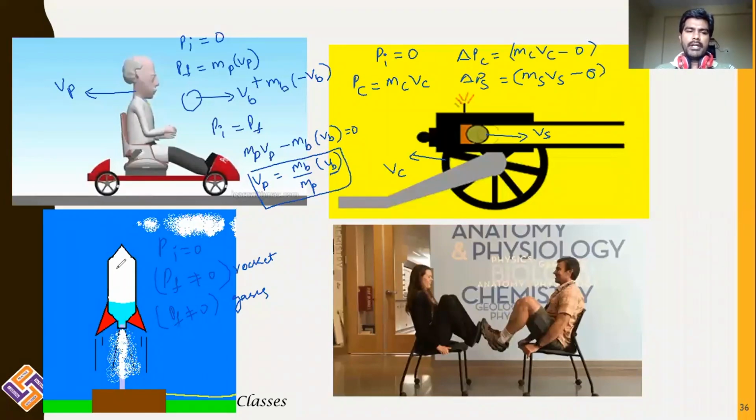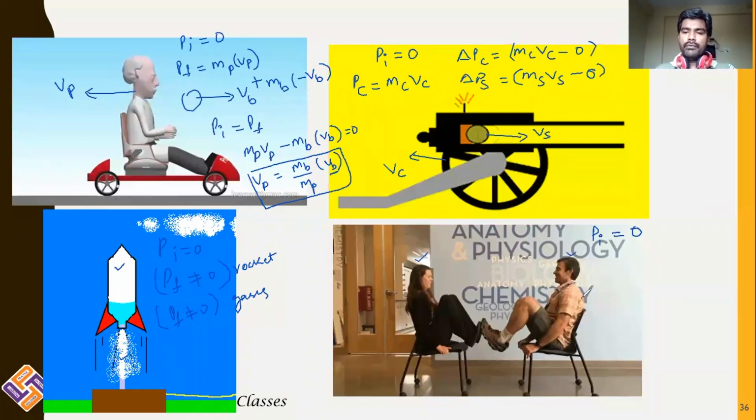Finally, there is some momentum change in the rocket as well as momentum change in the gases. Likewise, here also, these two people are initially in the rest position. So the initial momentum is equal to 0, and this initial momentum is the sum of the momentum of the woman as well as the momentum of the man. Both are in the rest position, so the initial momentum is 0.